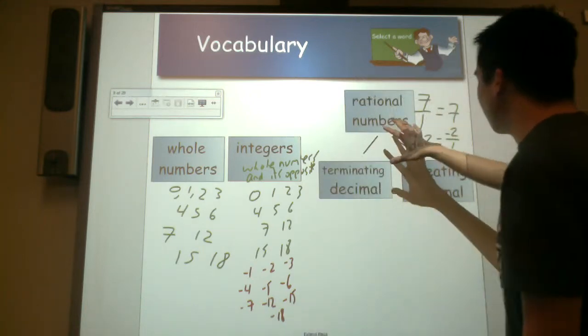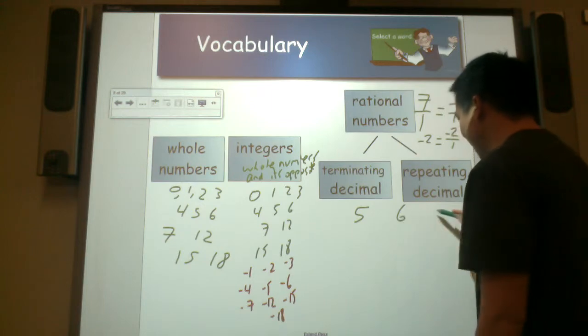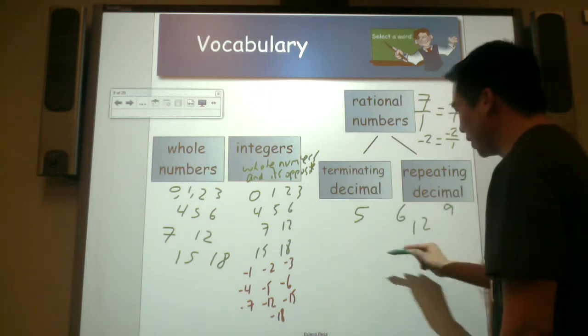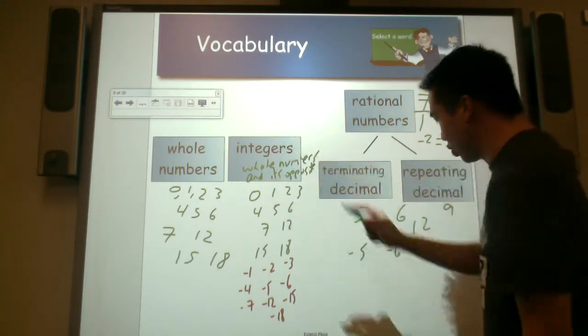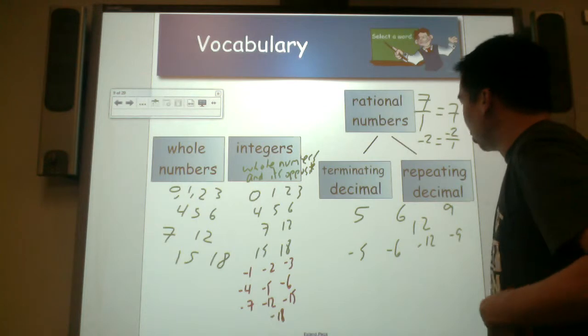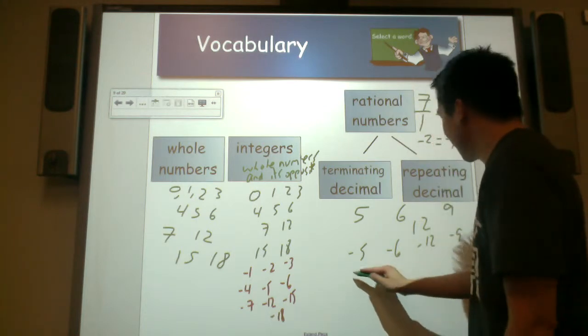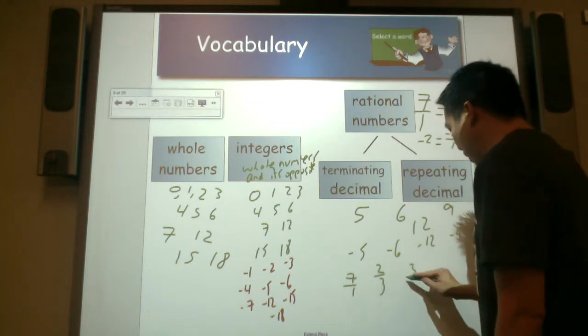So rational numbers can be whole numbers like 5, 6, 9, 12, and its opposite -5, and it could be integers, -6, -12, -9. It can even include fractions like 7 over 1, 2/3, 3/4.